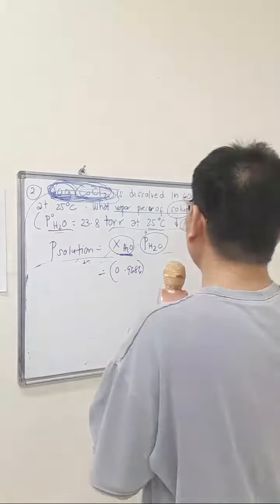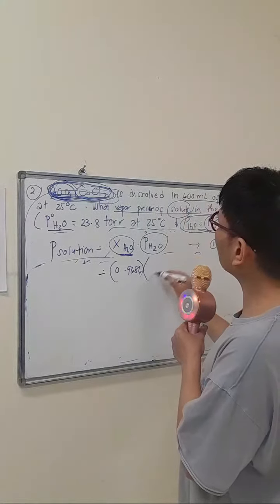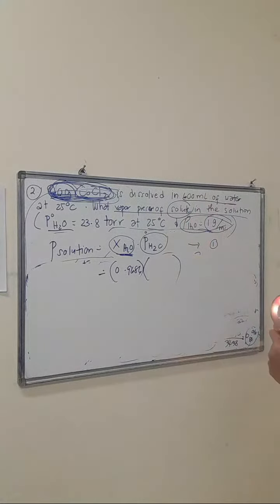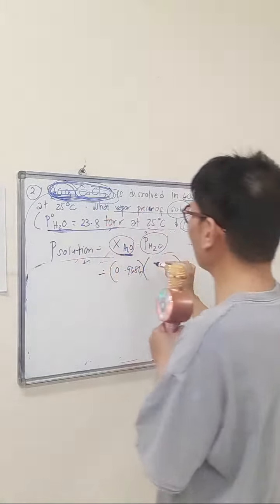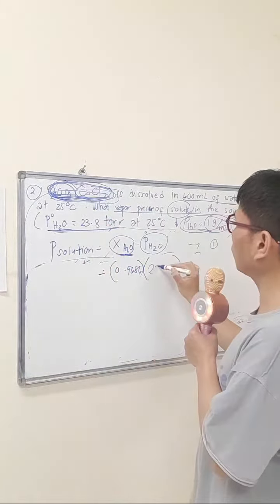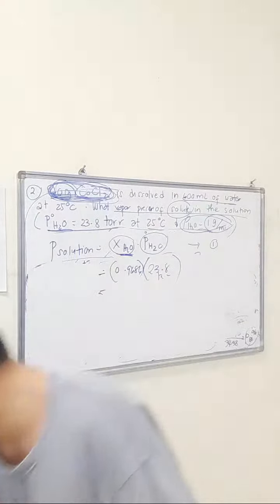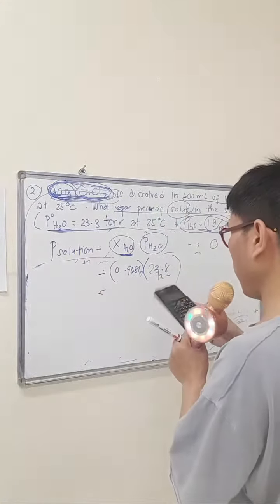Multiply with the vapor pressure of water, mentioned in the problem: 23.8 torr. Then we have the vapor pressure of the solution equal to